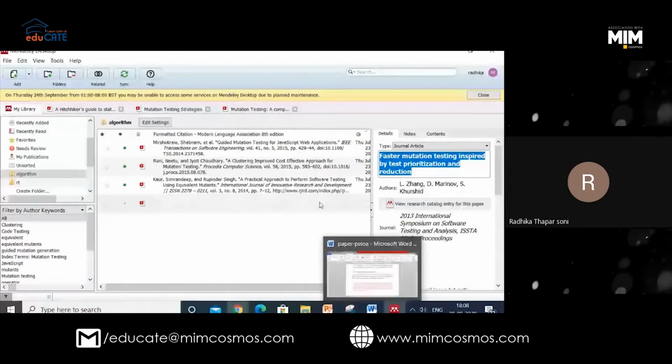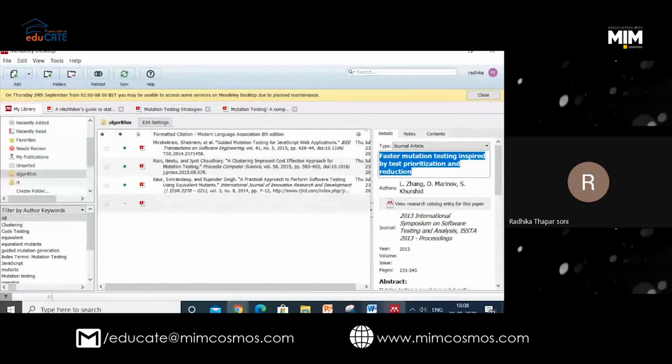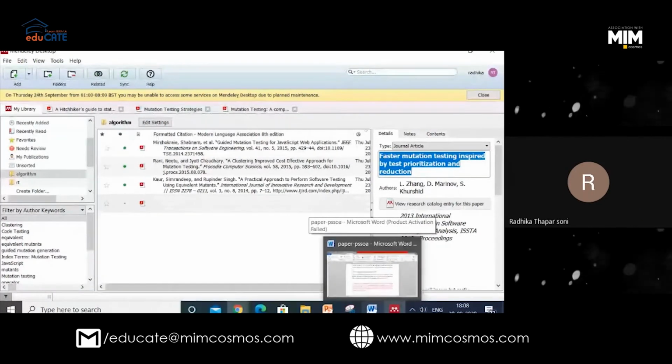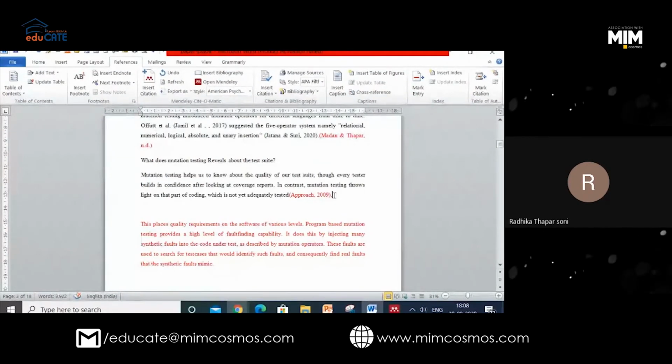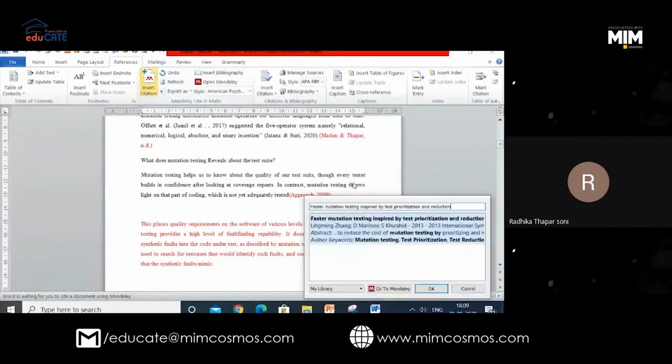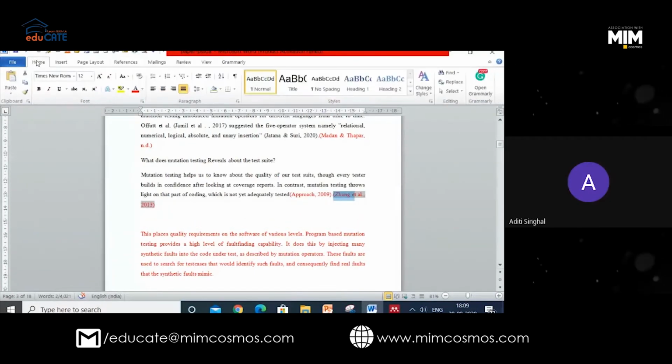In which folder is it, Aditi? Algorithm. So whether it is in any folder, there is no relation of folders here. Whichever paper I am working with, I will just go to insert citation. I will write this. The paper has come. Yes. There is no relation of folders and citation. That is only organization for readability.